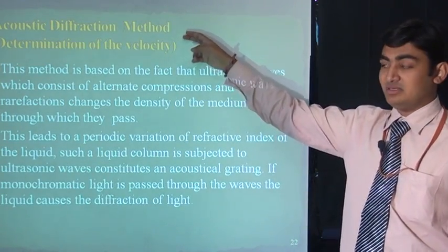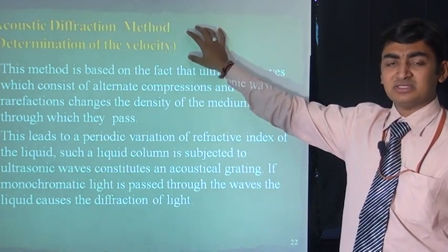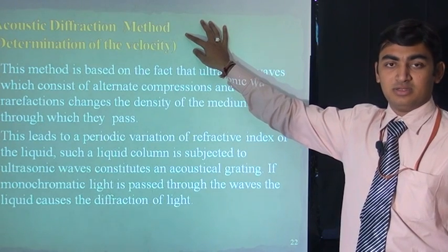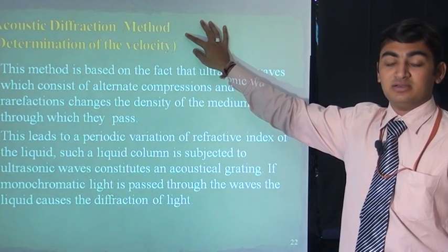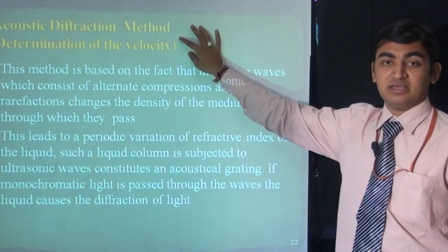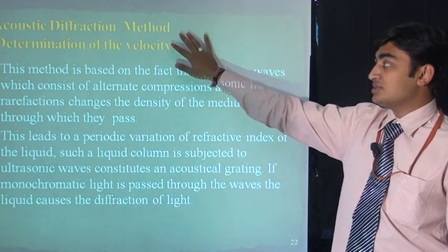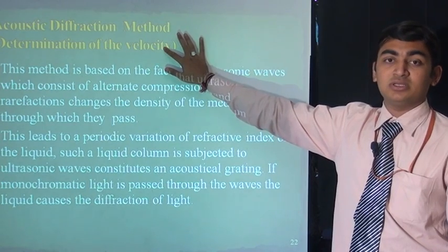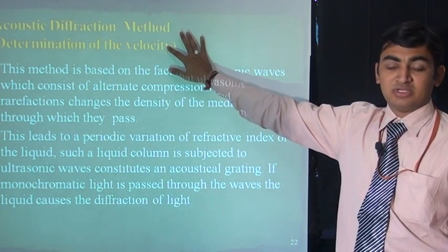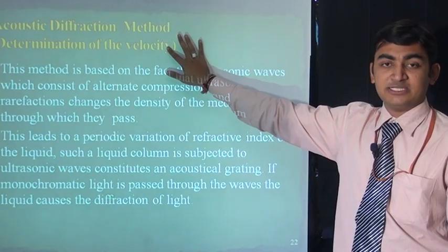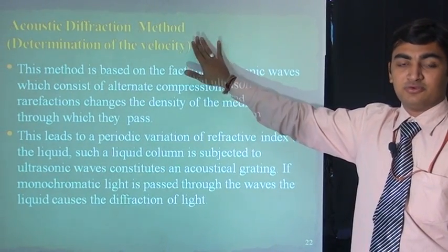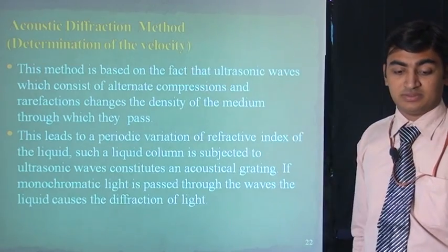Acoustic diffraction method. In this method, different frequencies of sound or waves will diffract at a different angle. So when we use this method, we will find the velocity of the ultrasonic sound, and velocity V is equal to frequency times wavelength, so we get detection of sound by the diffraction method.